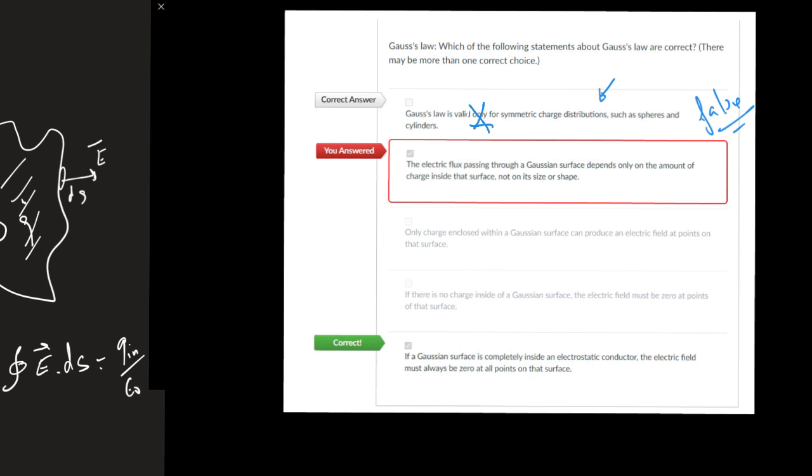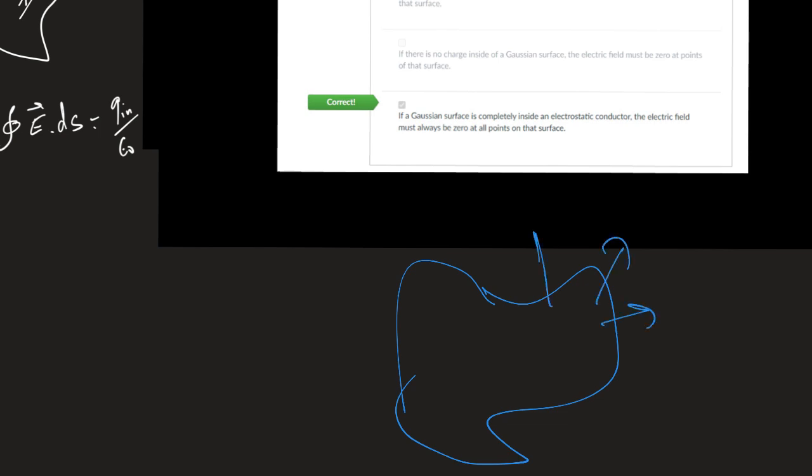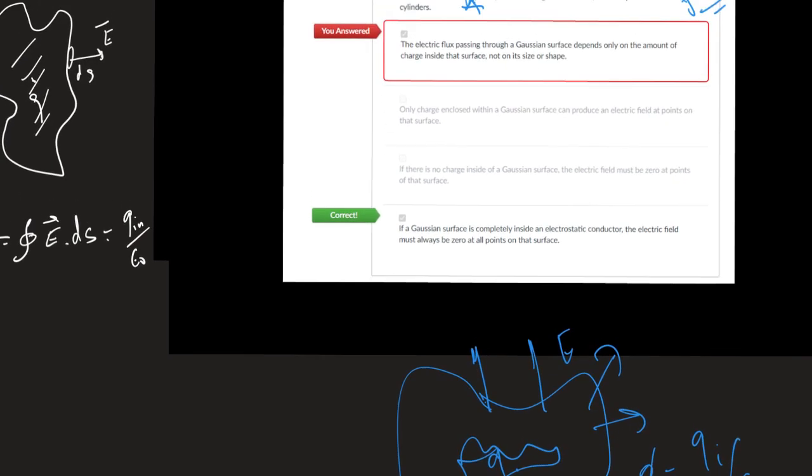If he had written that Gauss law is valid, without writing only, for symmetric charge distributions such as sphere and cylinder, you may think that is true. But if he wrote Gauss law is valid only for symmetry, no. You have a surface, any kind of surface, and the flux produced by the electric field is equal to the charge inside divided by epsilon 0. It doesn't depend on the symmetry, nothing like this.